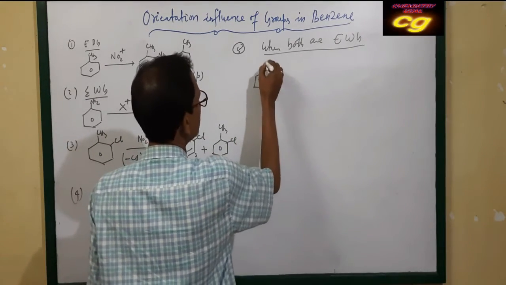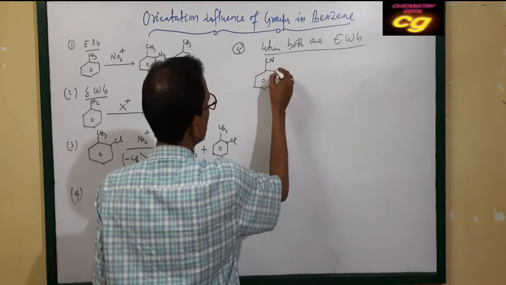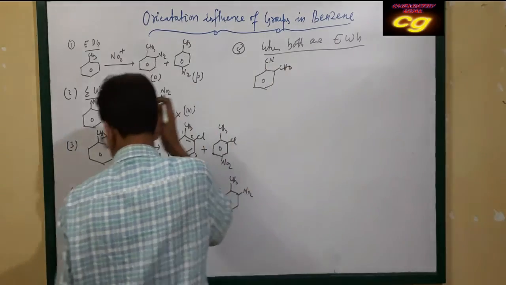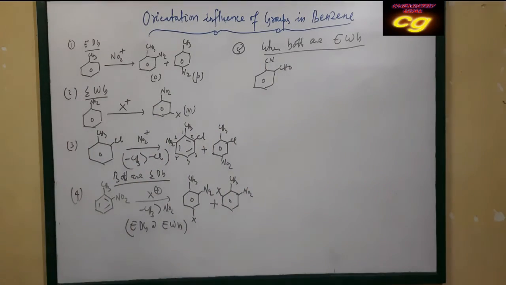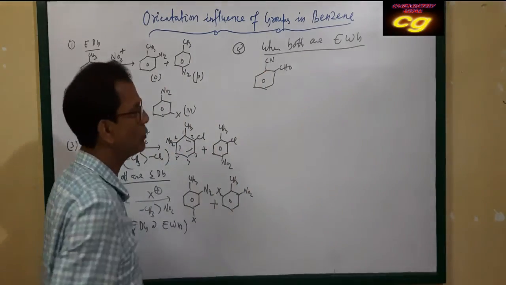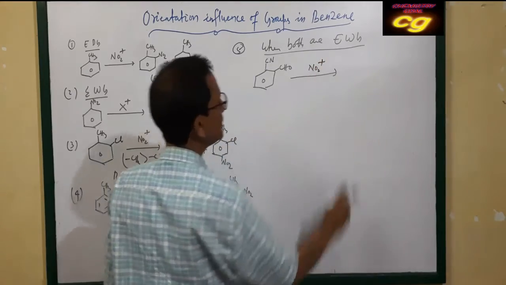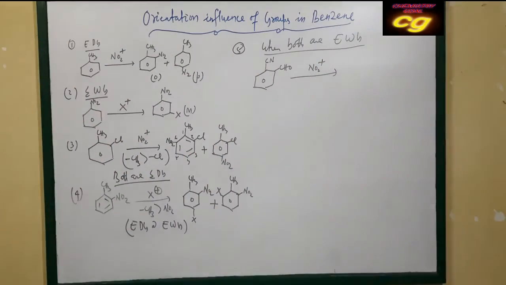So this is your CN group and this is your CHO group. Here, both are electron withdrawing groups, the CN group and the CHO group. Here the next substitution occurs. Let it be nitration. Nitration occurs.